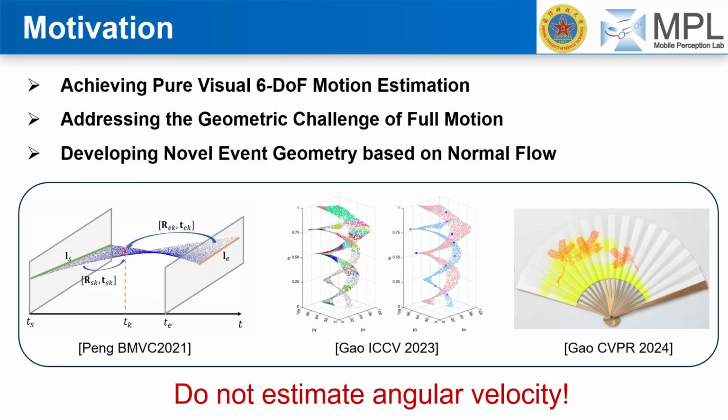Our primary motivation is to achieve pure visual 6-degree of freedom motion estimation using only events. However, this presents a significant geometric challenge, especially when addressing the full motion model, which includes both rotation and translation. We aim to develop novel event geometry based on normal flow. While there has been excellent work, such as by Peng et al. and Gao et al., many existing geometric solvers for event cameras, as highlighted here, do not directly estimate the full 6-DoF, particularly the angular velocity. This is a key gap we address.